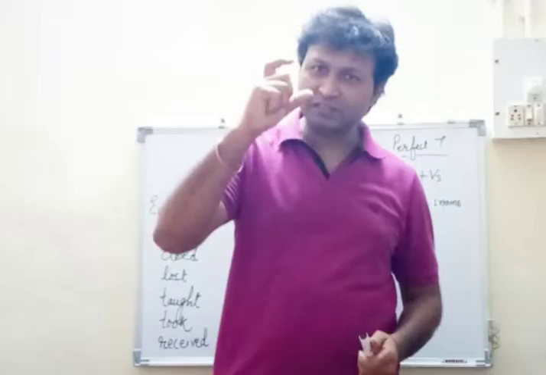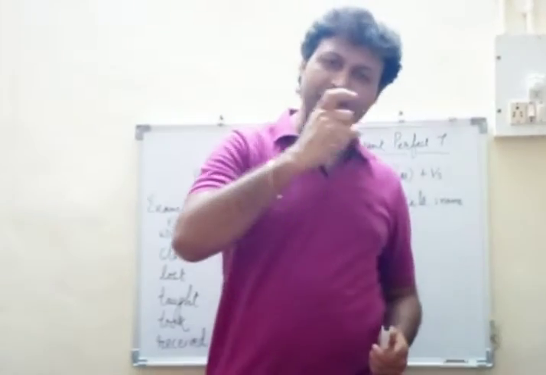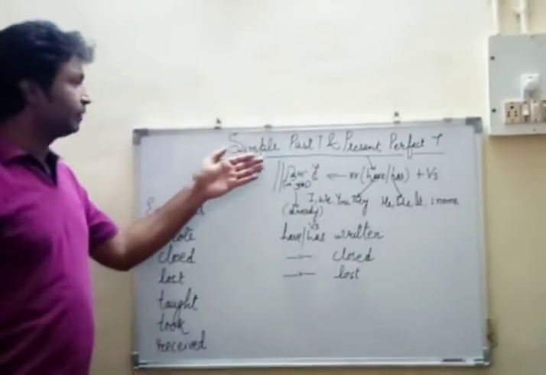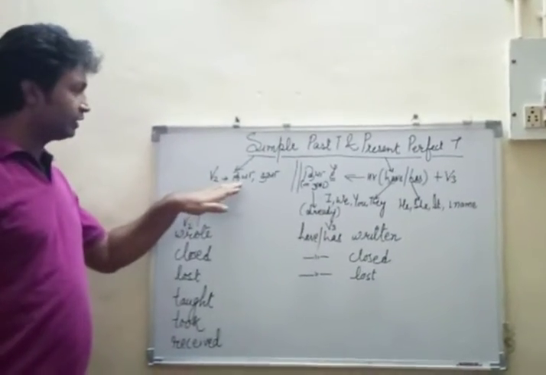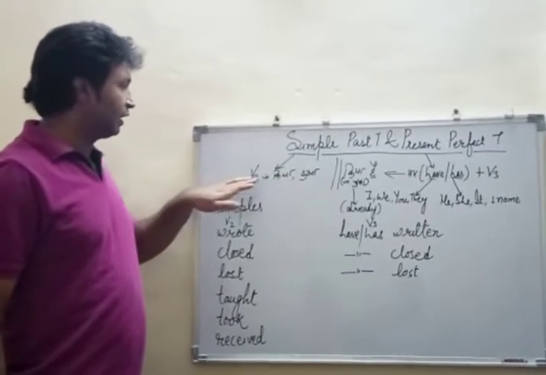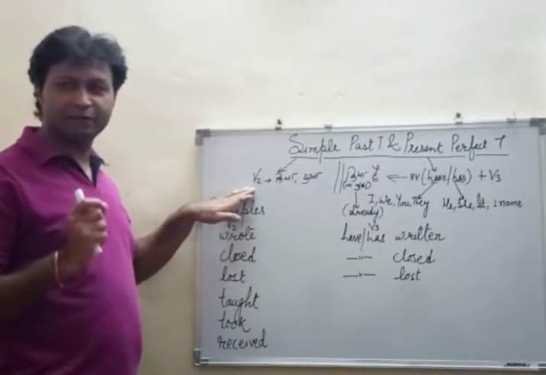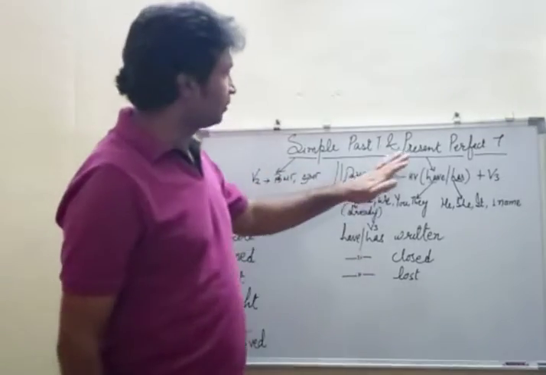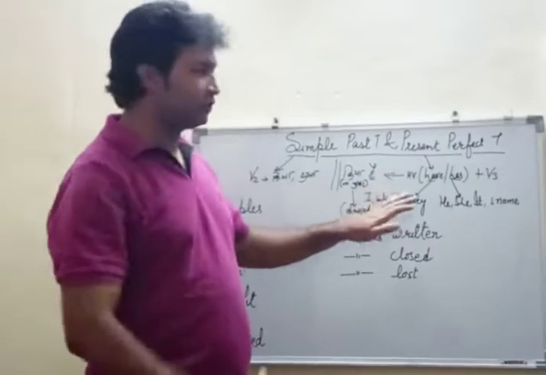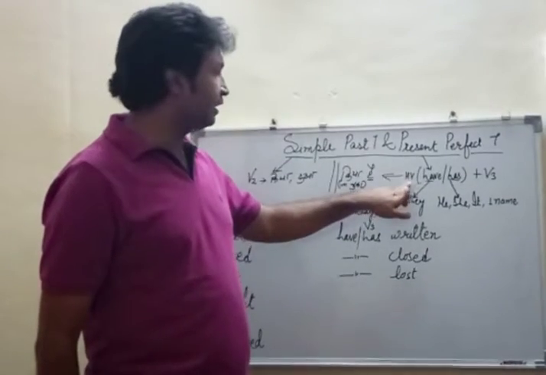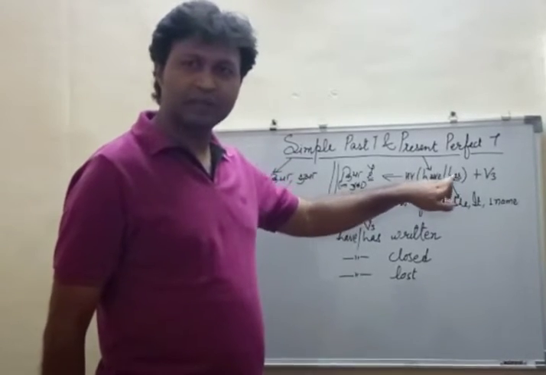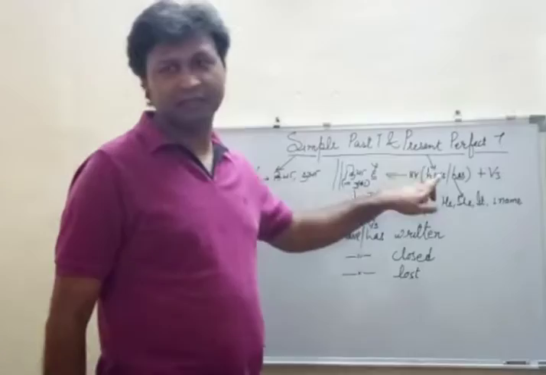So let us take one standard example and put all these tenses and try to find out the meaning. Now here it is simple past tense, and for anything that is done, kiya ya hua, it is represented by the second form. And when we talk about present perfect tense, as a construction we require a helping verb, and that helping verb can be have or can be has. This is based on the kind of subject that we use.